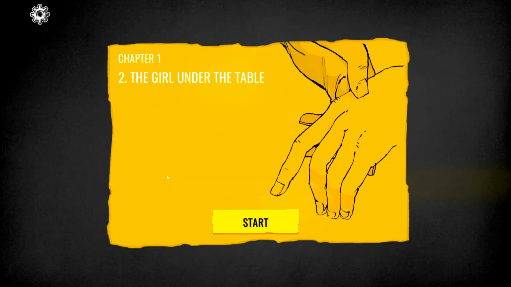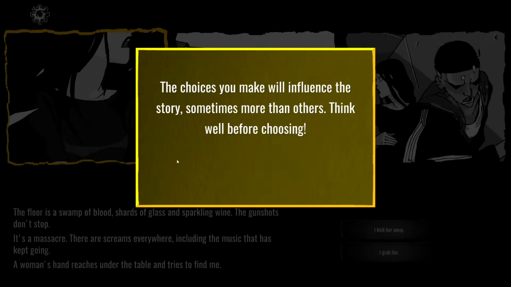The girl under the table. This is chapter 1. First one was the dialogue, or the prologue. Start. The choices you make will influence the story, sometimes more than others. Think well before choosing. Okay?